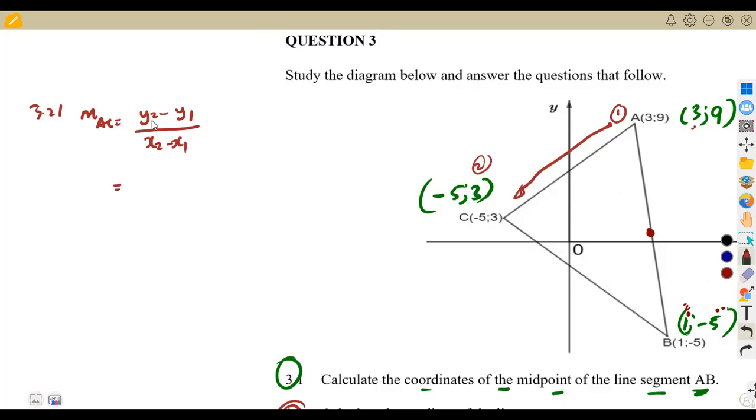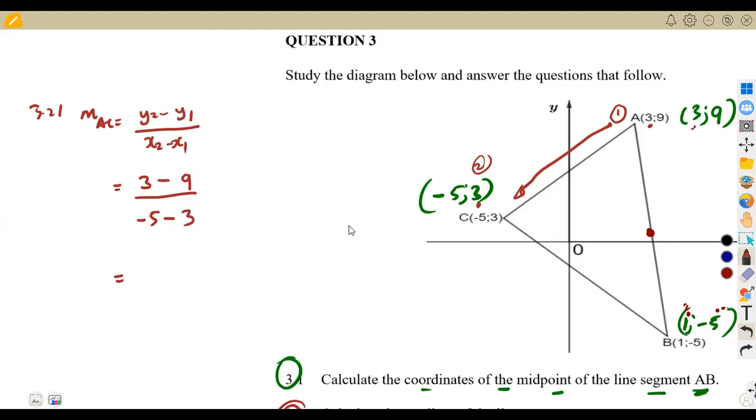So when I'm saying y2, I'm talking about the y value at the second point, which is 3, minus y1, the y value at the first point, which is 9, over x2, the x value at the second point, which is minus 5, minus x1, the x value at the first point, which is 3.